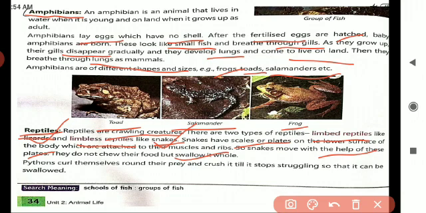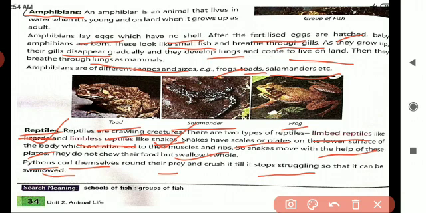Whenever it catches its prey, it will curl itself around it and crush it. Pythons curl themselves round their prey and crush it, for what? To stop it struggling so that it can be swallowed.